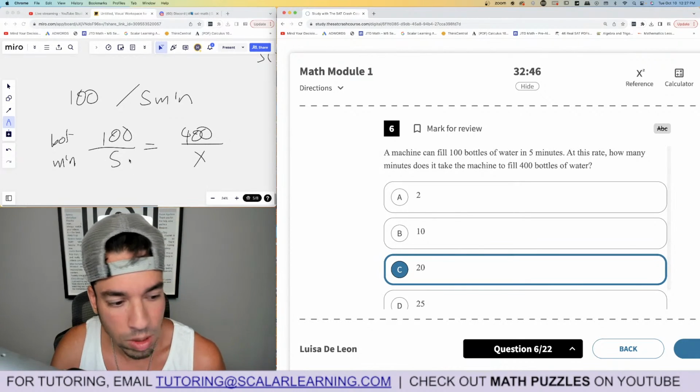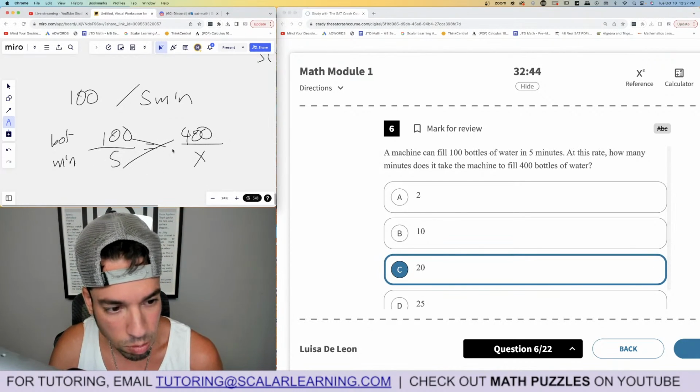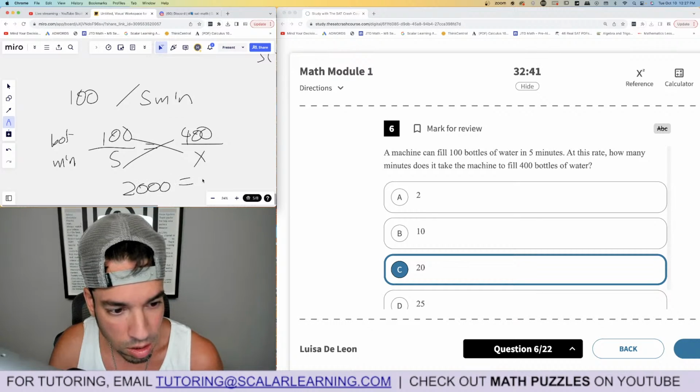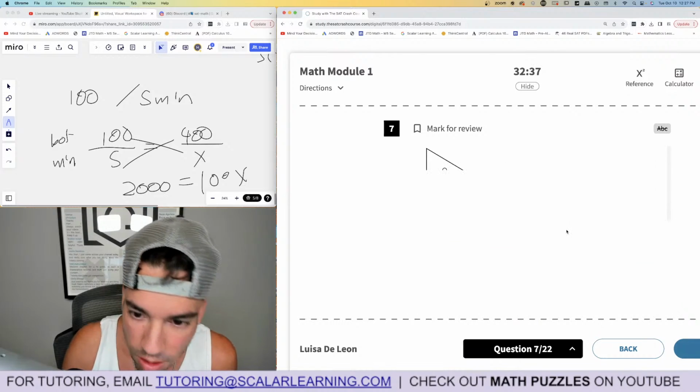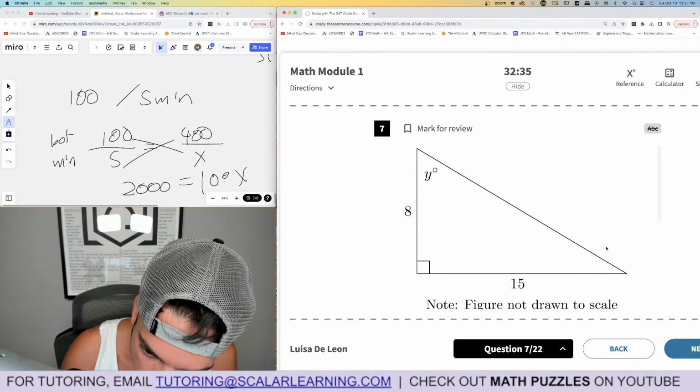But if you needed to, a nice way to solve a proportion is you cross multiply. 5 times 400 is 2,000 equals 100 times X. Divide by 100, you get 20, boom, done. Okay. Next. So we got a triangle.